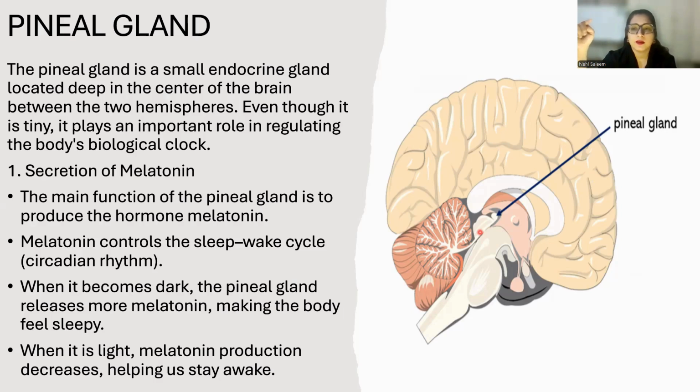What does the pineal gland secrete? It secretes melatonin. Now, what is the function of melatonin? Melatonin regulates your sleep cycle, known as the circadian rhythm. When it becomes dark, what happens? The pineal gland automatically produces melatonin, and melatonin makes the body sleep.